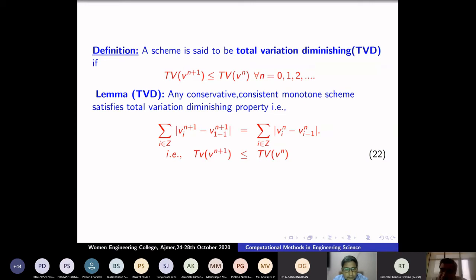If u is a solution of a scalar conservation law, even though it is discontinuous, the left and right limits exist. This shows that the discontinuity is not of the second kind. It is the first kind of discontinuity. So this is the beauty of this.